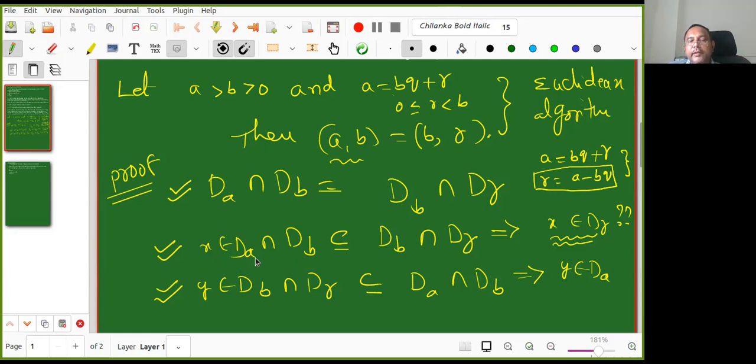X is a common divisor, you told, that's exactly that X divides A and X divides B. Next, from this we need to imply that X divides dR. X belongs to dR means X divides R, we need to show. Correct.